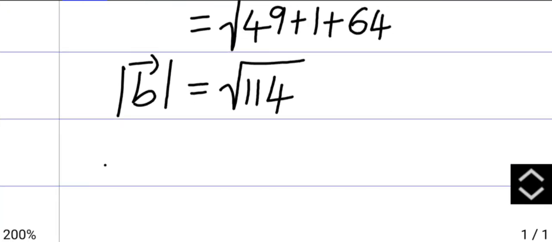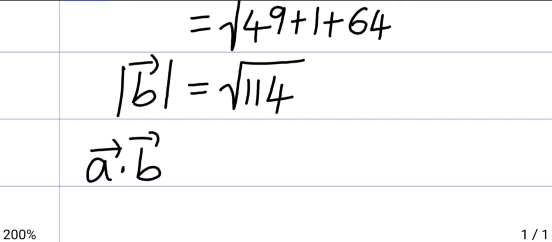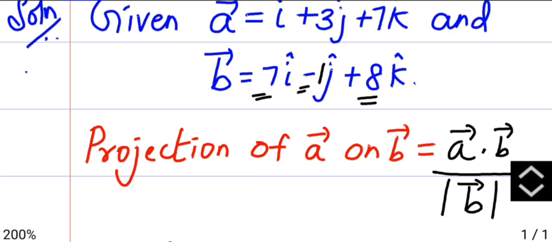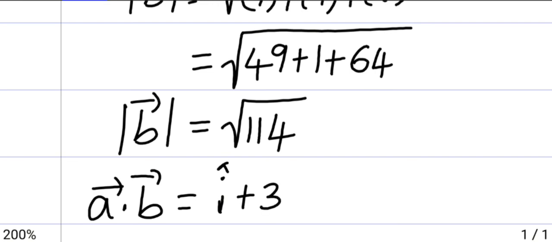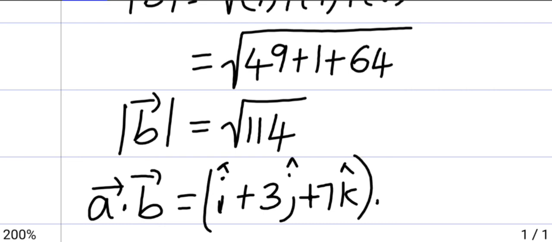Now how to find A vector dot B vector? A is i plus 3j plus 7k, dot 7i minus j plus 8k.